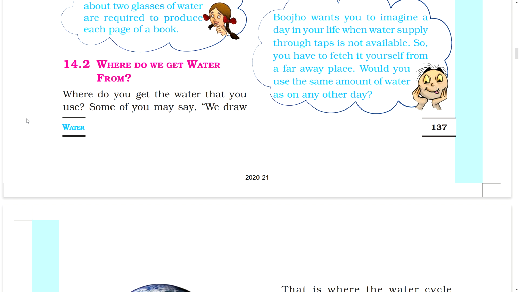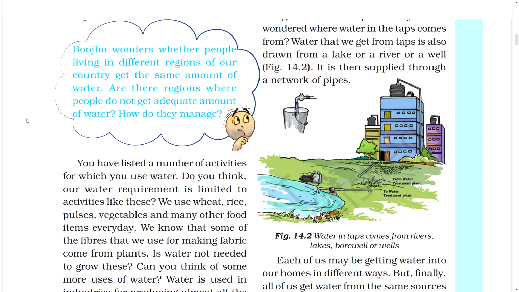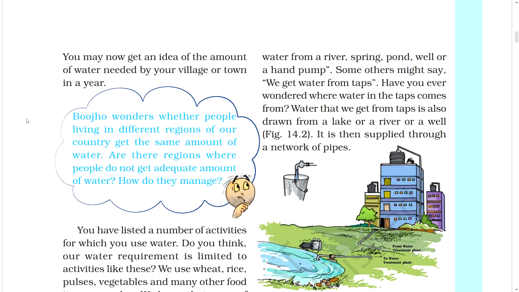14.2. Where do we get water from? Where do you get the water that you use? Some of you may say we draw water from a river, a spring, a pond, a well, or a hand pump. Some others might say we get water from taps. Have you ever wondered where water in the taps comes from? Water that we get from taps is also drawn from a lake or a river or a well.